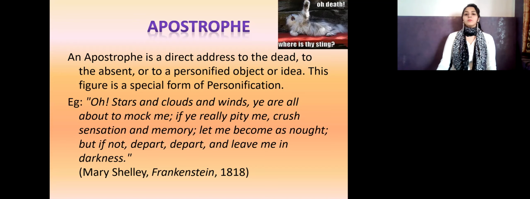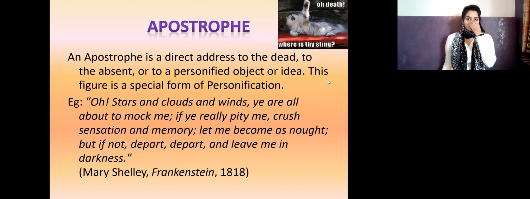Let's see, for example, now these are small lines from the poetry of Mary Shelley. Okay, let's see. Oh, stars and clouds and winds, you are all about to mock me. What do you mean by mock? To make fun of, right? So, can the stars and clouds and winds mock someone, make fun of someone?